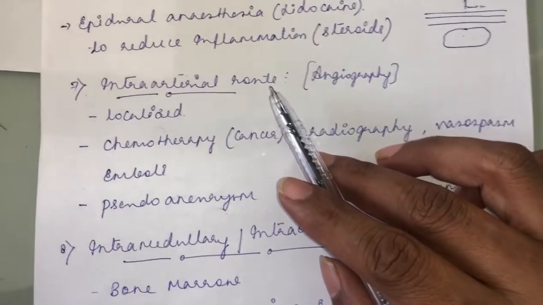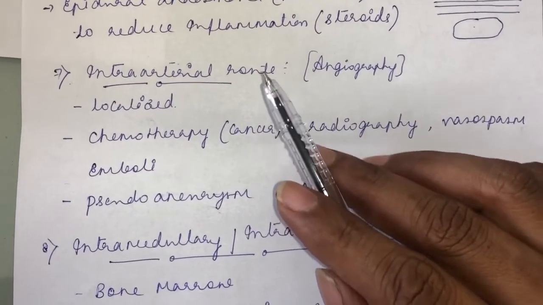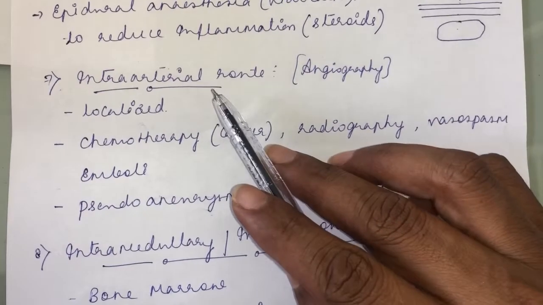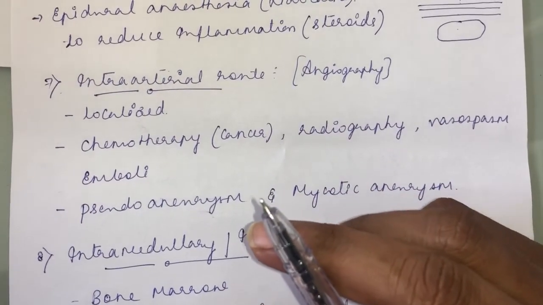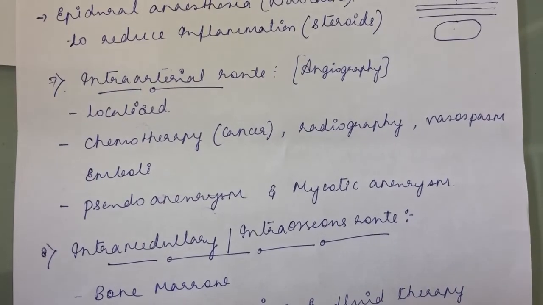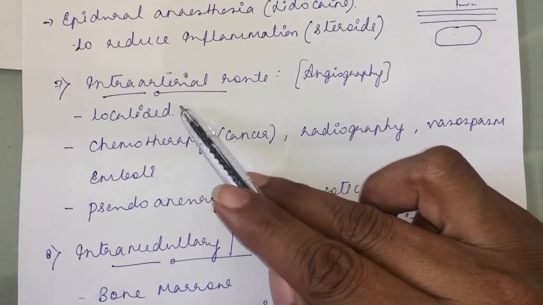See, what is the major function of any artery? Arteries supply blood to the target tissue. If you give a drug through the intra-arterial route, it is a restricted supply. The drug will reach the particular tissue if you give it through the artery. That's why you find a localized effect.